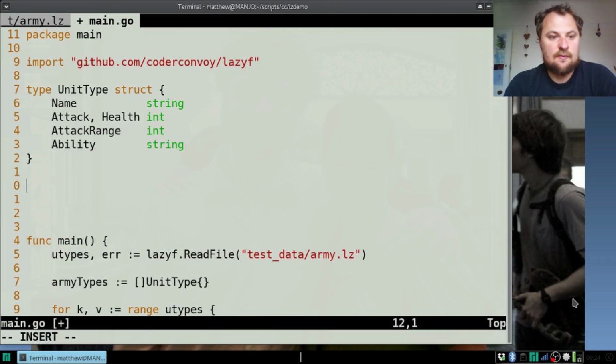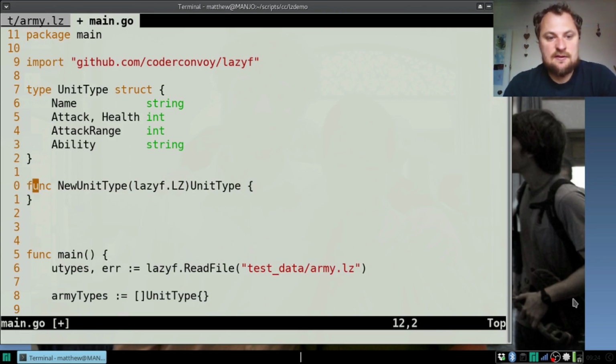constructor. Okay, so we'll have func new unit type, and this will take a lazyf.lz, which is the main type of object in here, and this will return a unit type.